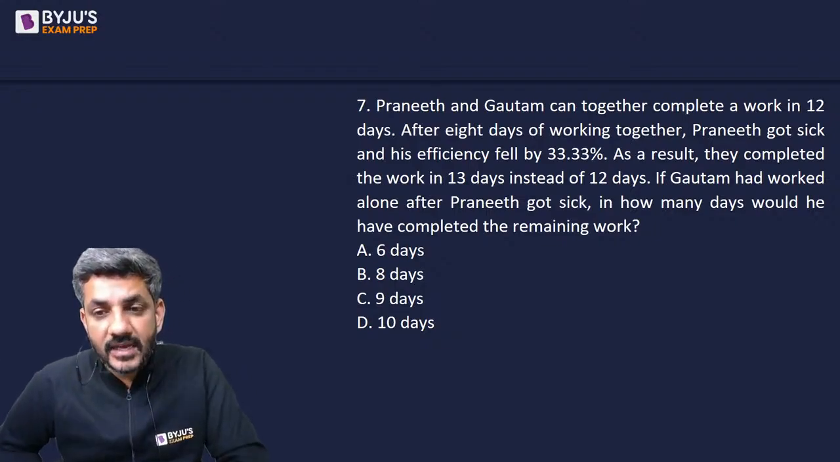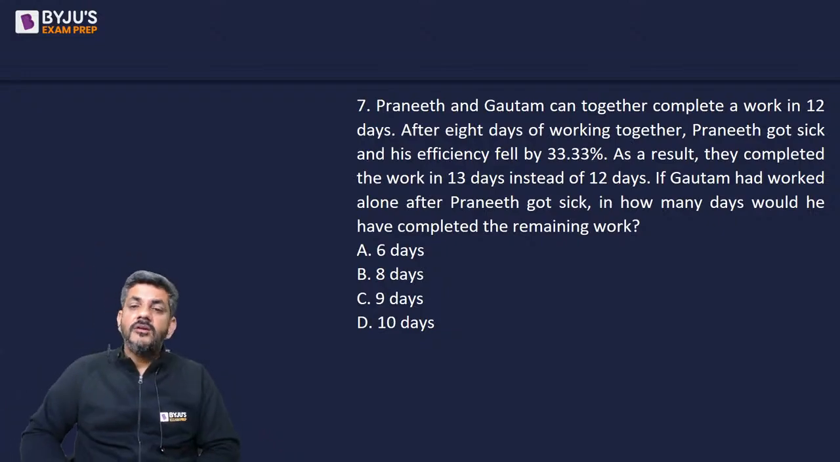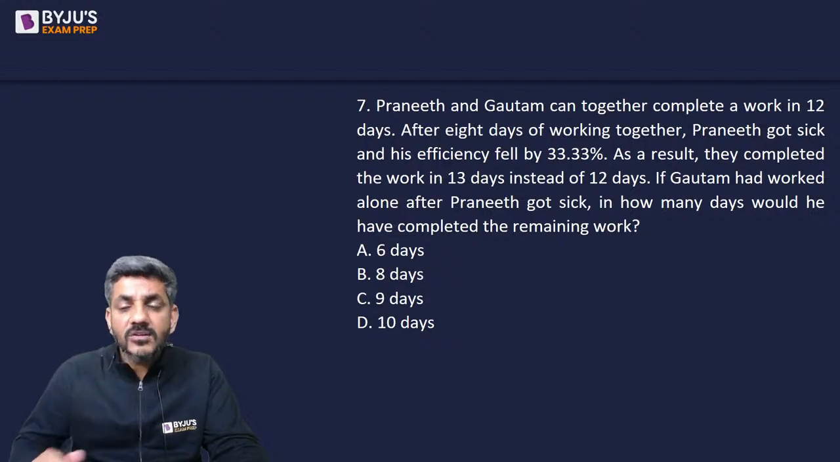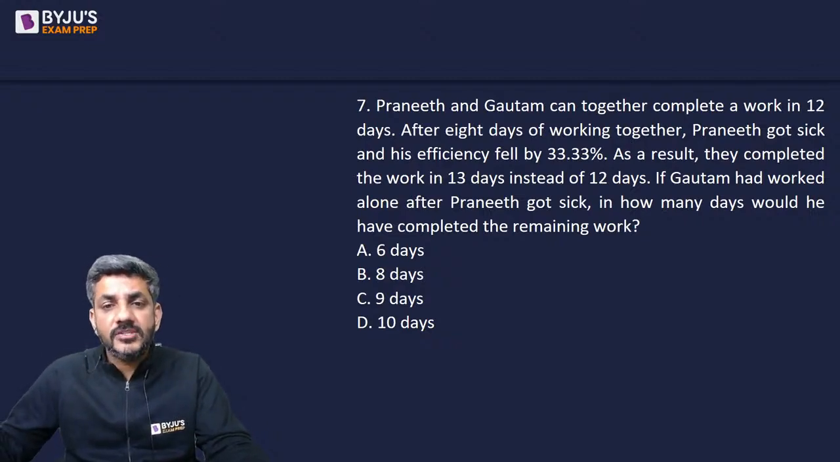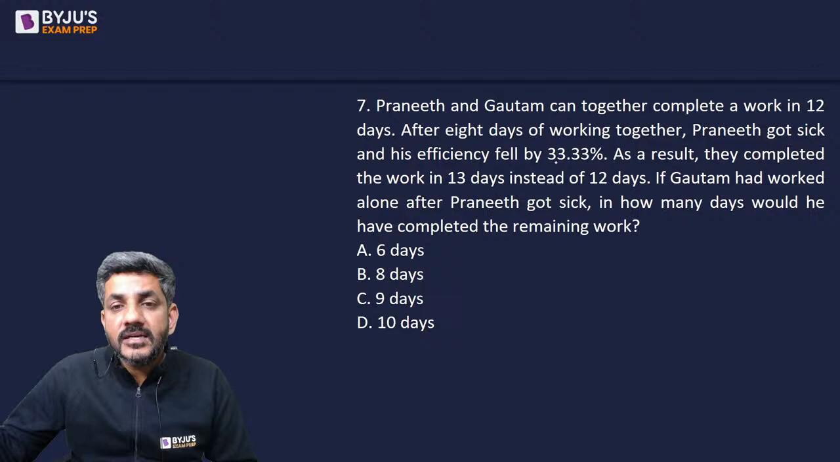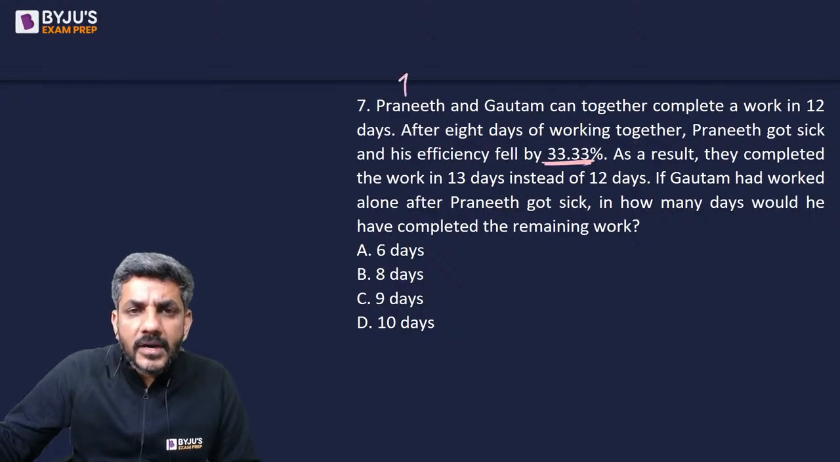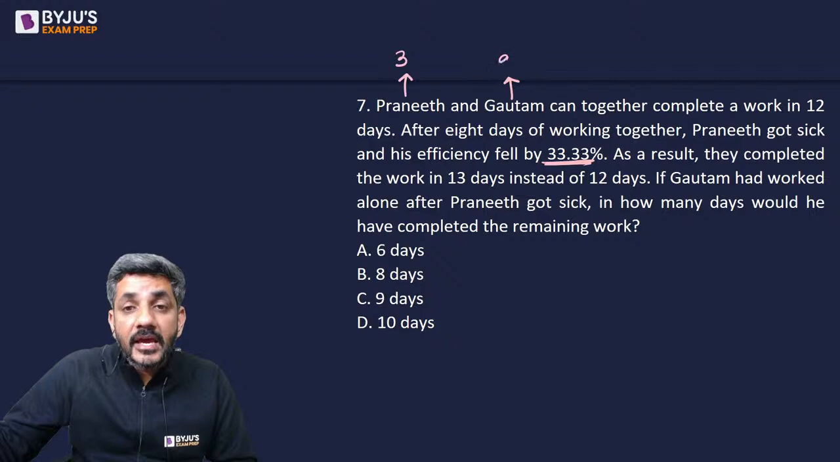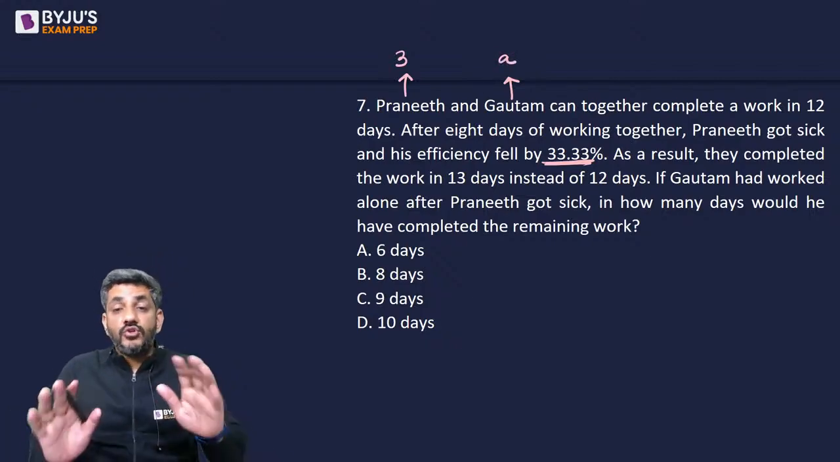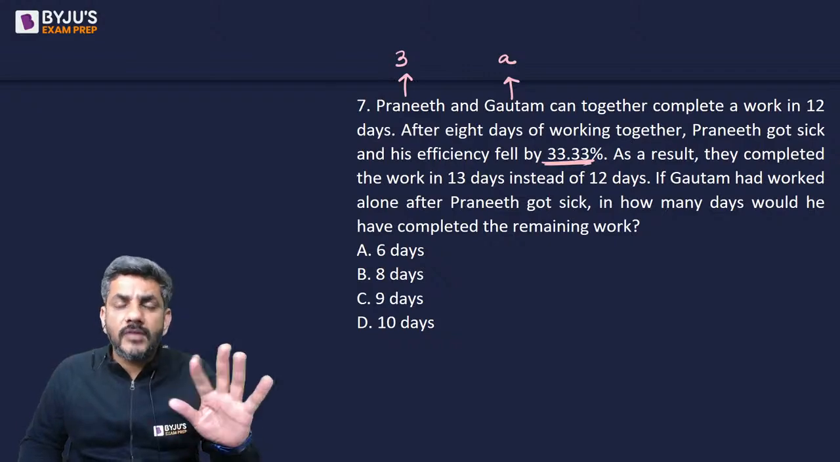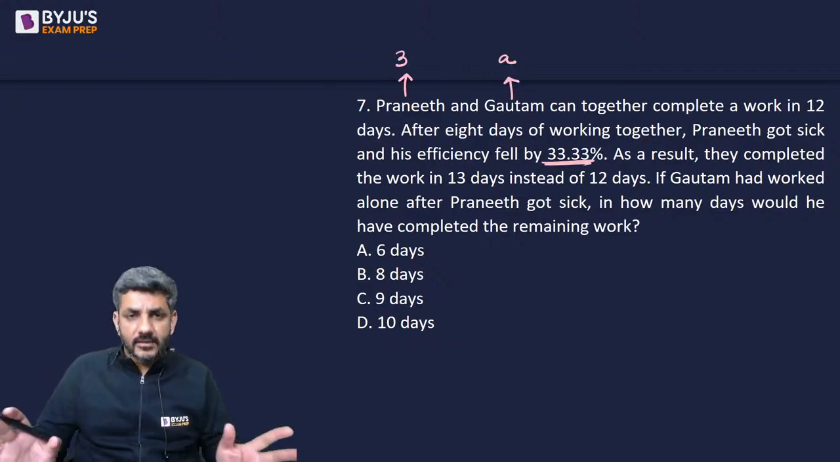Prashant has given answer C, Vithalnath has given answer B. So let's start doing it. First thing, I see that later on Praneeth's efficiency is being decreased by 33.33%, which is 1 by 3. So can I assume Praneeth makes 3 units in a day and Gautam makes A units in a day? See, if I have assumed Praneeth's unit as 3, then I can't take Gautam's unit as 4, 2, 1 or something on my own, right?